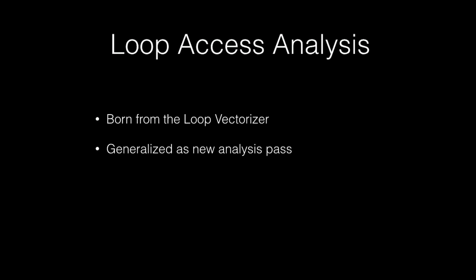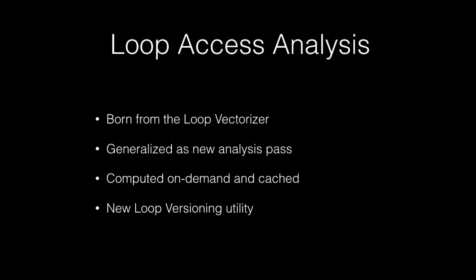As you expect from an analysis pass, it will on-demand compute the result for each loop and then cache it for later use. We also added a new transformation utility called loop versioning, which takes the runtime alias checks from loop access analysis and then performs the loop versioning transformation, which would enable the underlying transformation like distribution in this case.